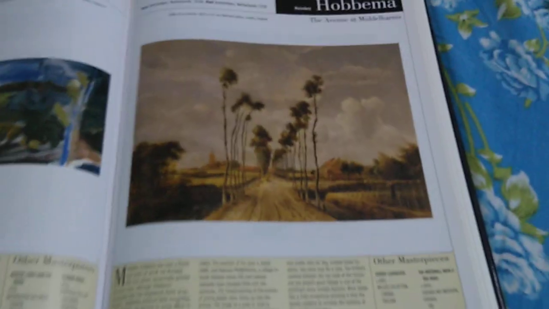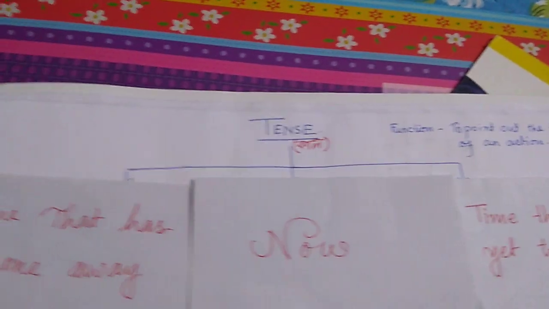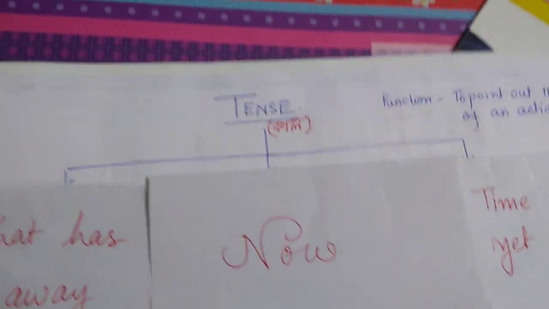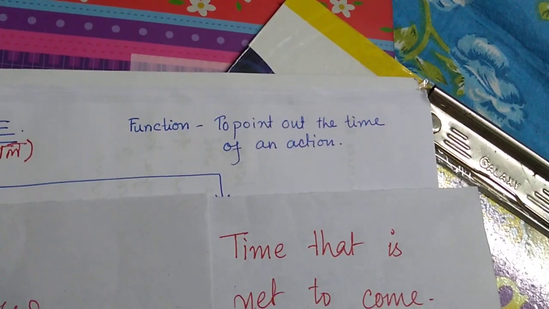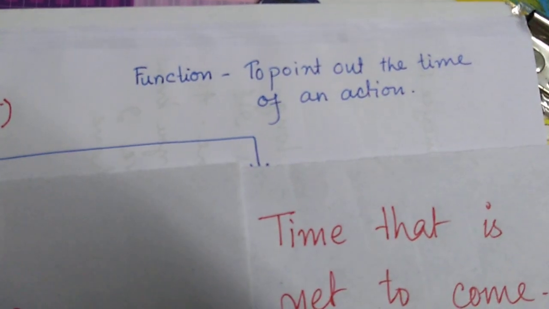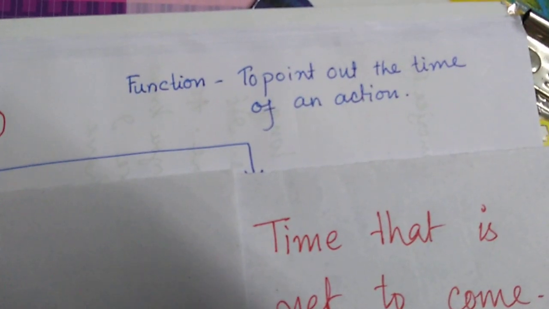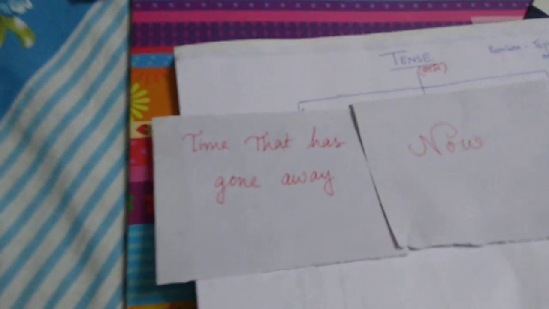Now, when we talk of tenses in English language, we actually talk about three kinds that are again subdivided. Tense, as you can see here, in Bengali is called kal, and the function of tense is to point out the time of an action, when an action is done. That is pointed out by tense. Three kinds of tenses.